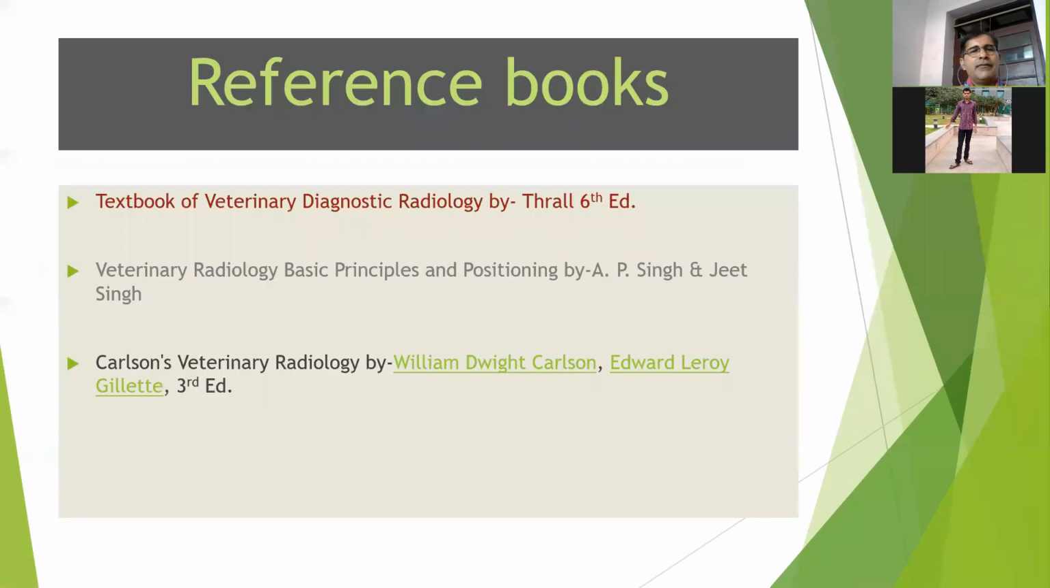So, for this course, particularly for radiology, you have to take the reference of Textbook of Veterinary Diagnostic Radiology by Thrall, and Veterinary Radiology: Basic Principles and Processing by A.P. Singh and Jeet Singh. Then Carlson's Veterinary Radiology. Three books mainly you have to take as a reference, and another book also, that is Kealy.